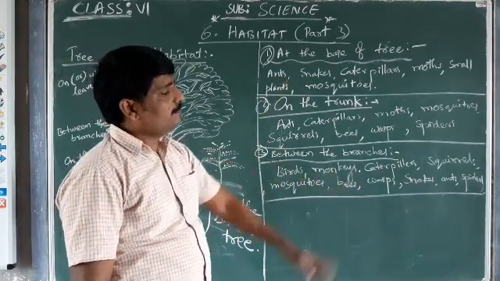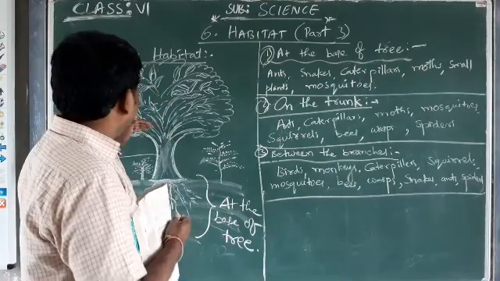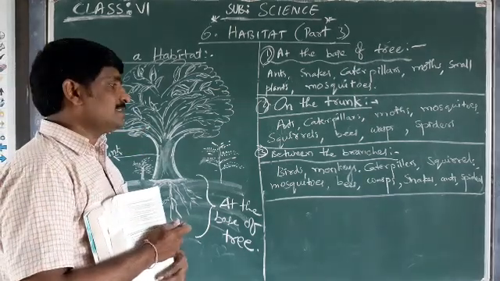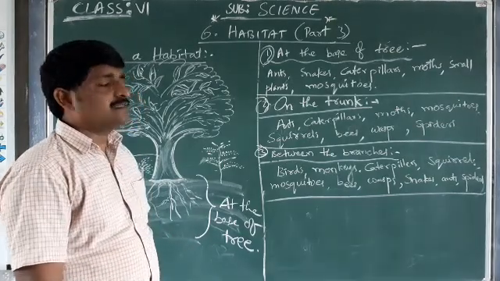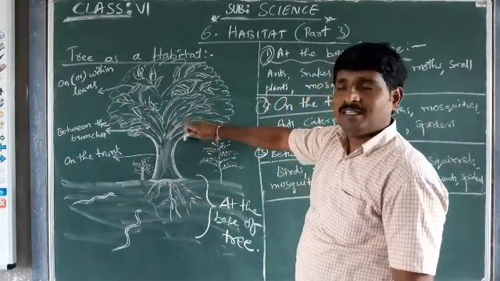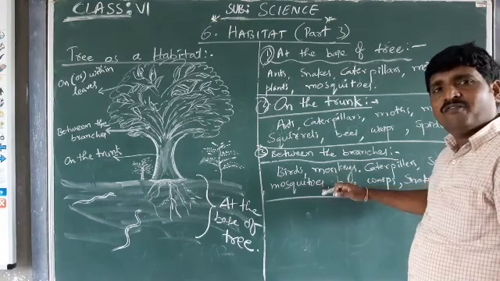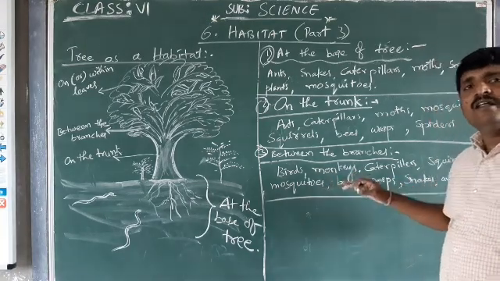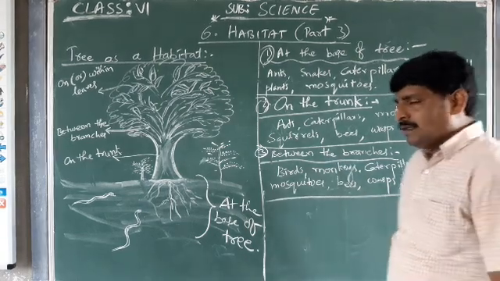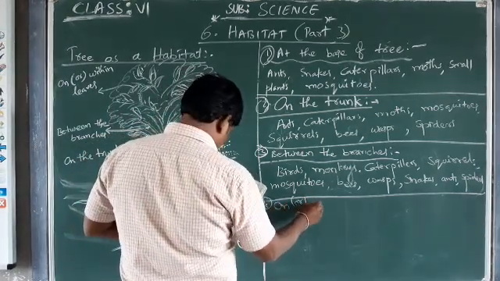A snake on the ground can have its life existence between the branches also. Birds can have life existence between the branches. Monkeys, caterpillars, squirrels, mosquitoes, bees, wasps, snakes, ants and spiders all live in the region between the branches, where they get the needful conditions to exist in a comfortable manner.